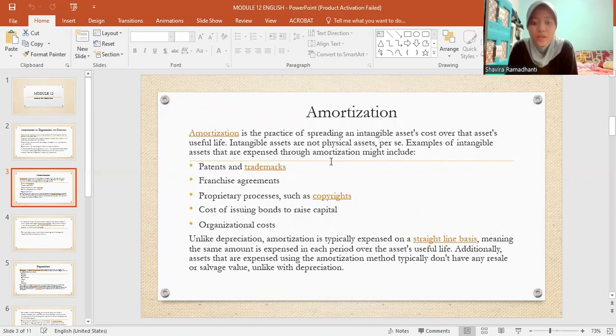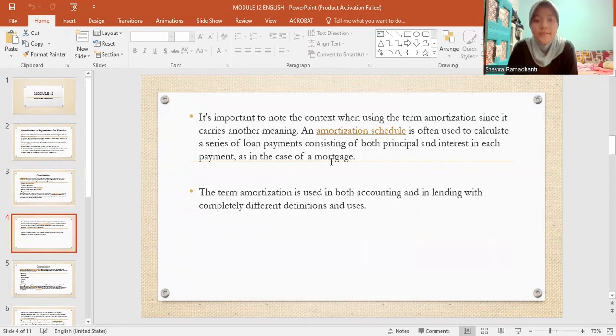Unlike depreciation, amortization is typically expensed on a straight line basis, meaning the same amount is expensed in each period over the asset's useful life. Additionally, assets that are expensed using the amortization method typically don't have any resale or salvage value, unlike with depreciation. It's important to note the context when using the term amortization, since it carries another meaning.